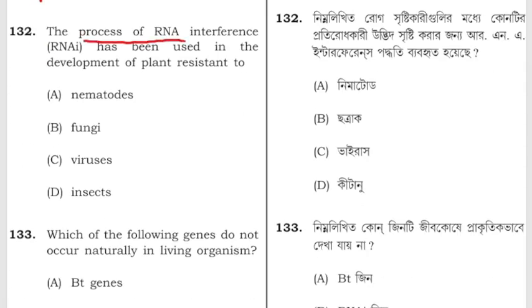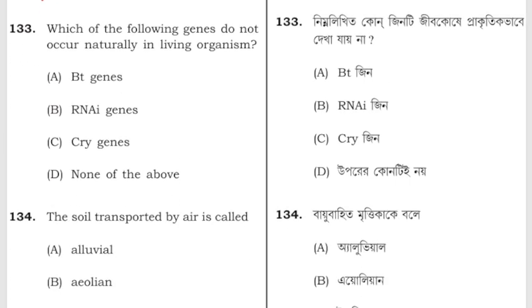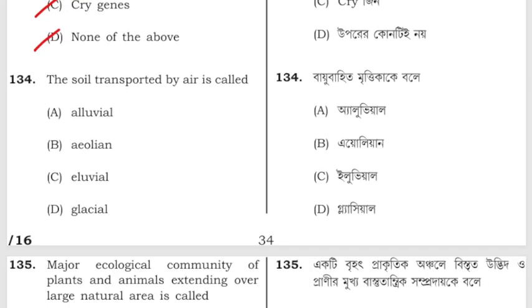The process of RNA interference has been used in the development of plant resistant to nematode, fungi, viruses or insects. The correct answer is that it is resistant to nematodes. Which of the following genes do not occur naturally in living organisms? Bt genes, RNAi genes, Cry genes or none of the above? RNAi genes do not occur naturally in living organisms.